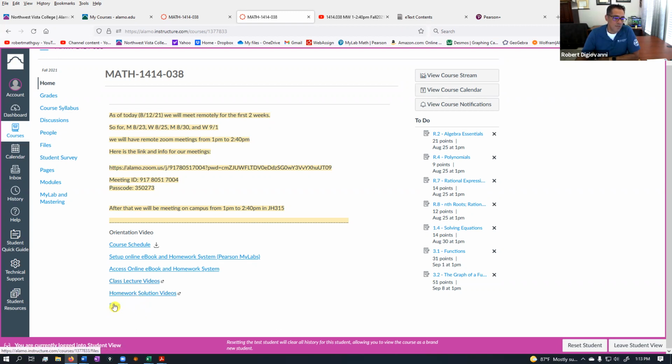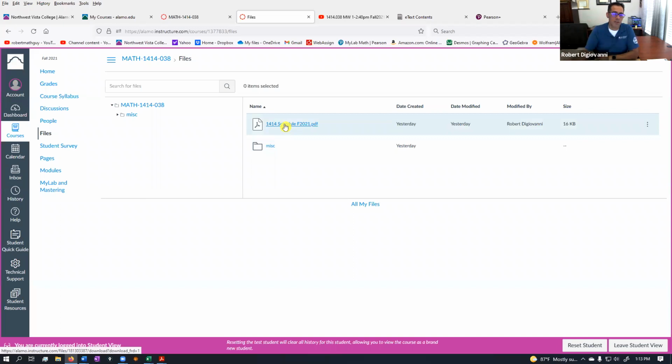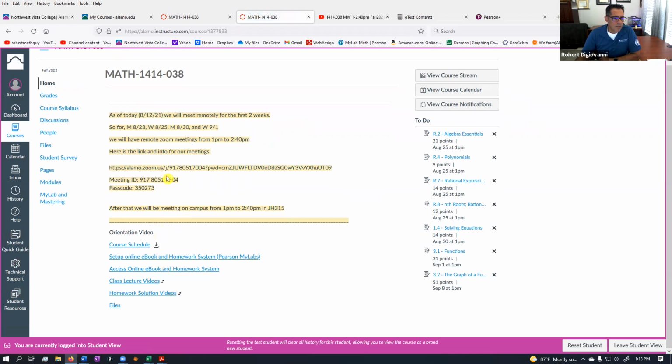Files, this takes you to the course files, and right now there's not much in here. There's just the schedule, which shows what we're doing day by day, but I may include formula sheets that you can use on tests or something like that, or reviews. I'll let you know, but for now that's what it takes you to. Okay, so that's the main layout of the course.